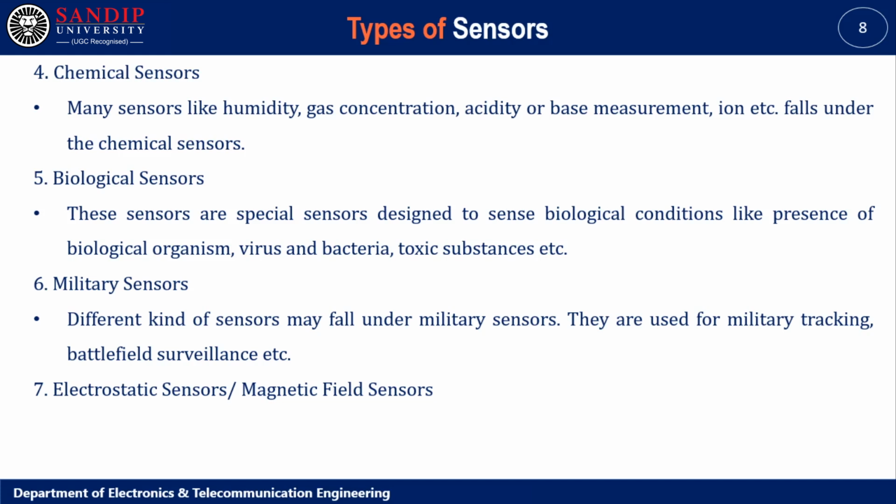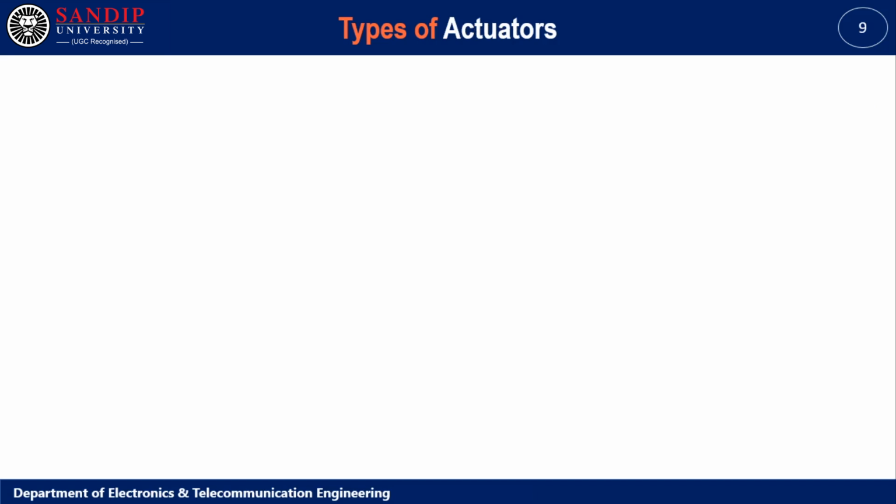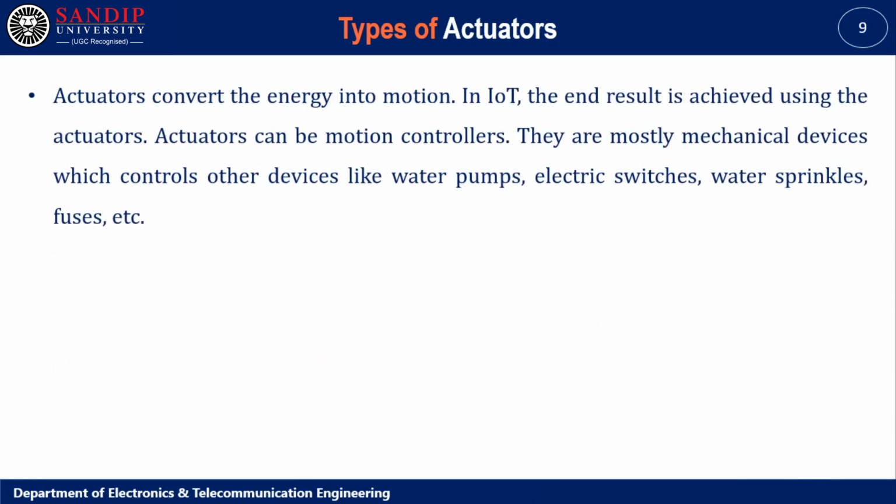Electrostatic sensor or magnetic field sensor. These are sensors to detect the magnetic field. Such sensors can be used to detect explosives, bombs and other electrostatic or magnetic fields. Now, types of actuators. An actuator converts energy into motion.